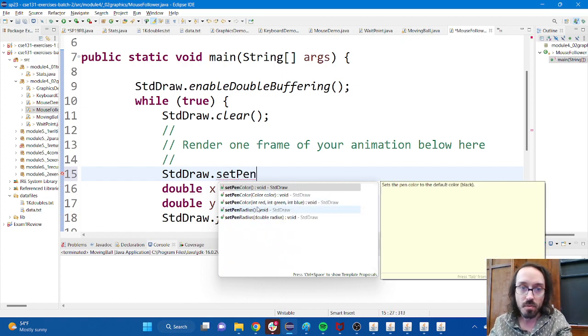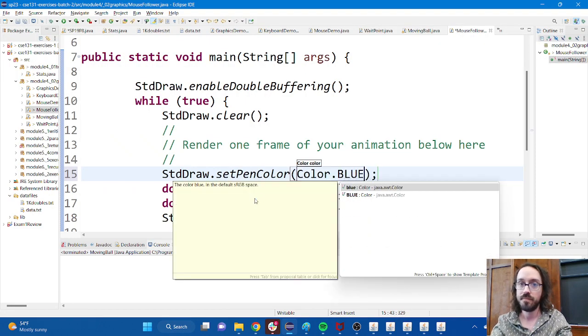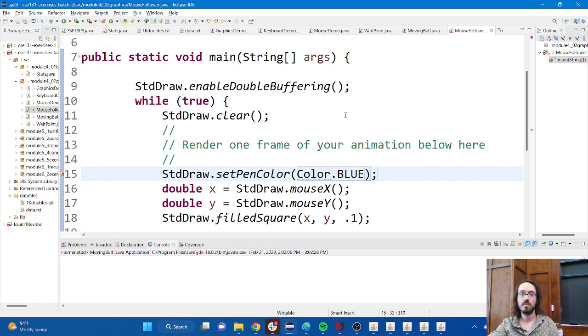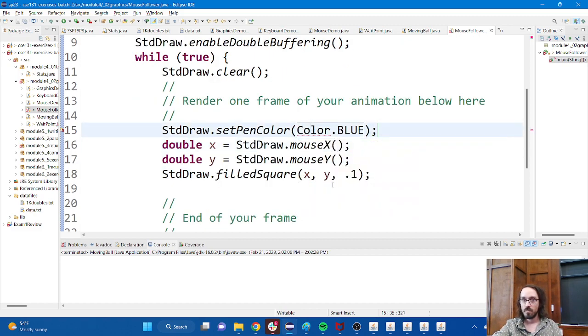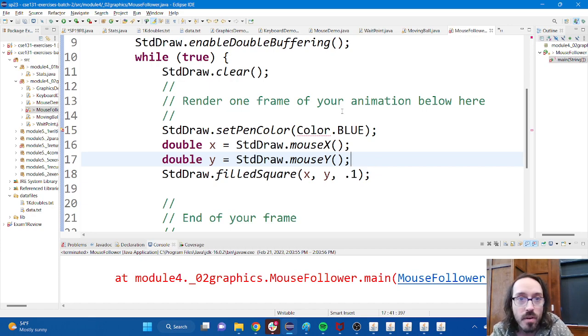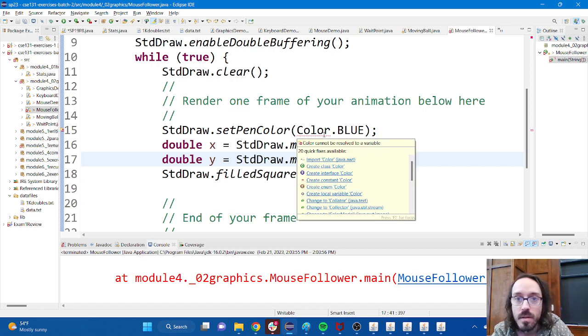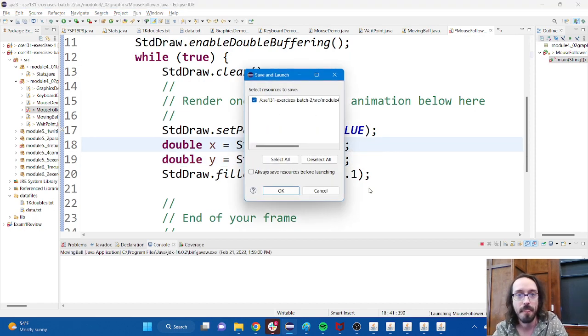I'm going to make it blue. Okay, what did I do wrong here? I need to import the color. There we go. All right, had to fix that import.